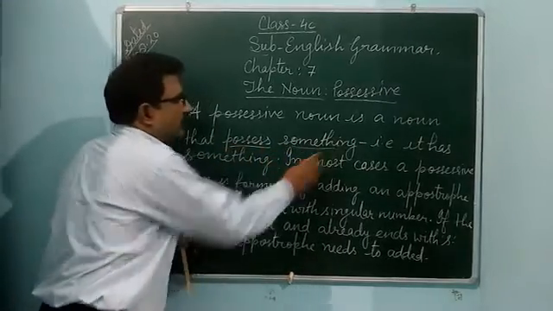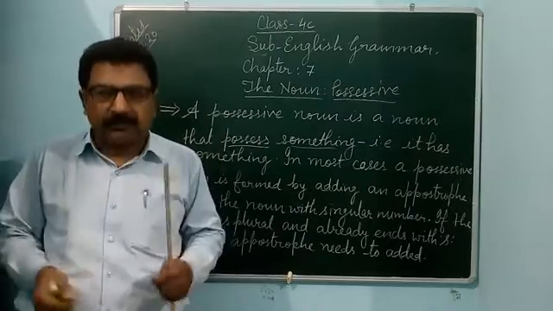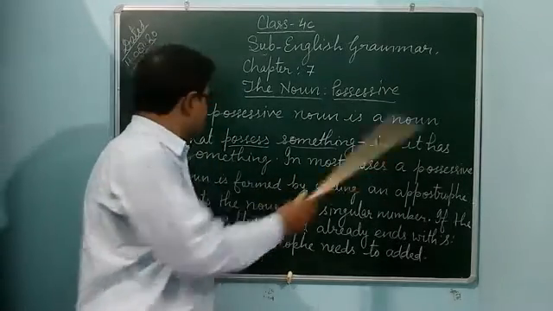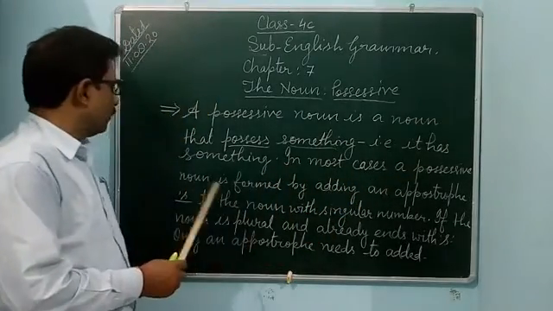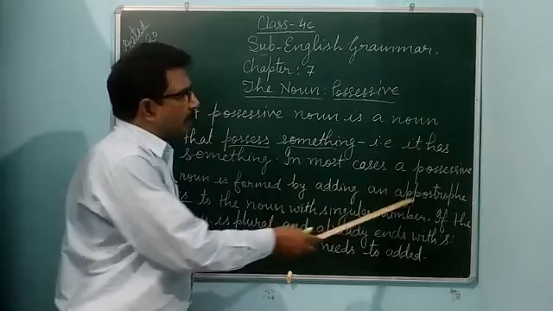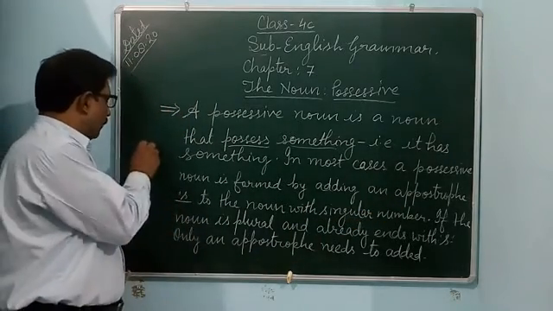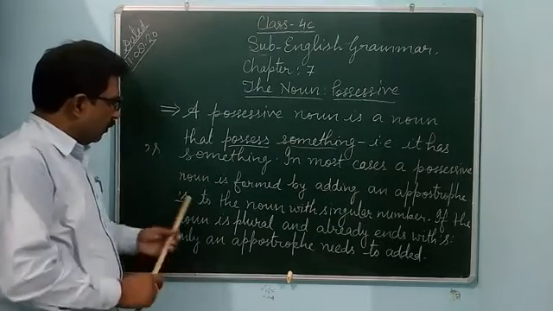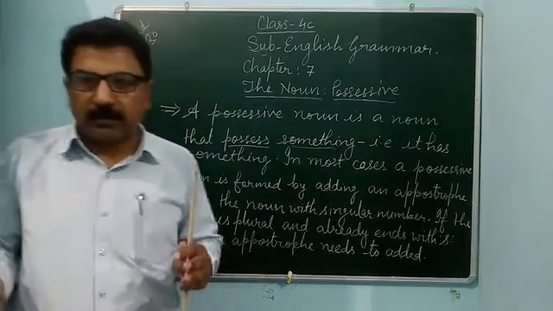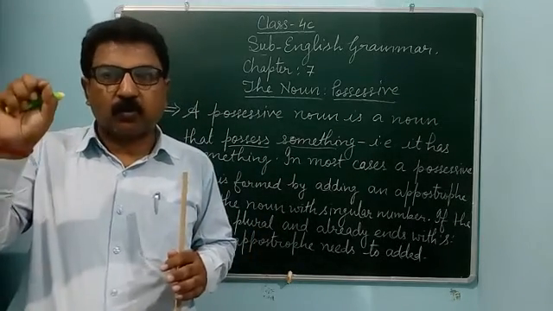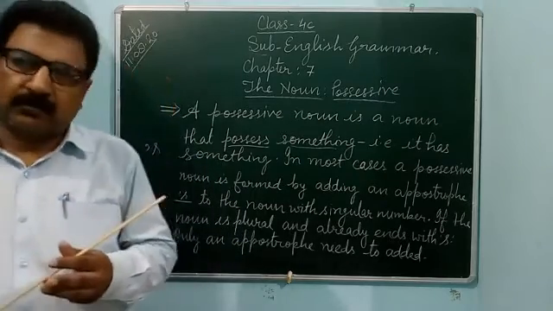Possess something means which has something. That is, it has something. In most cases, a possessive noun is formed by adding an apostrophe and s to the noun with singular number. If the noun is singular, in this case you can put apostrophe s, for that item or thing related to such a noun.